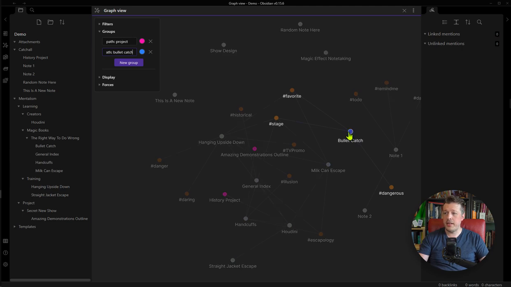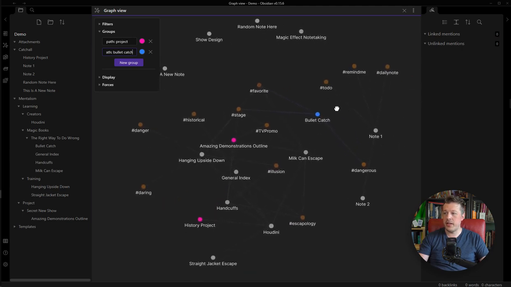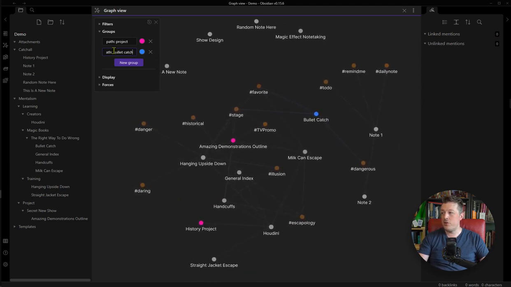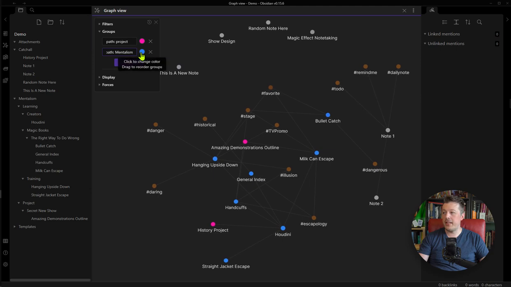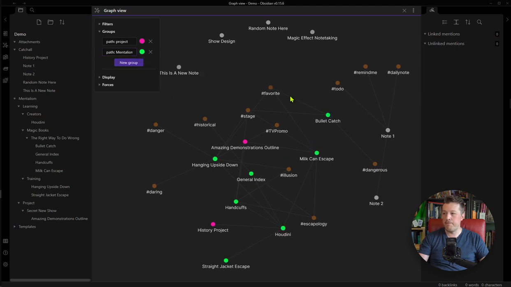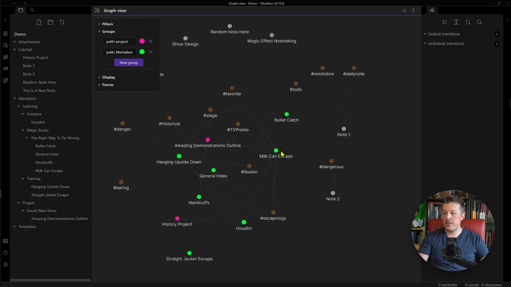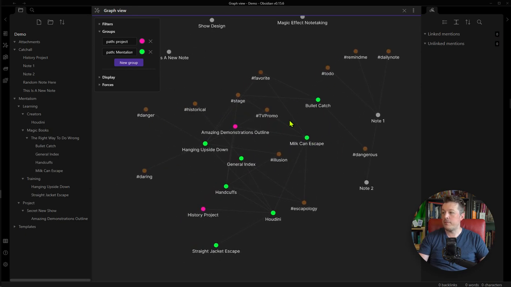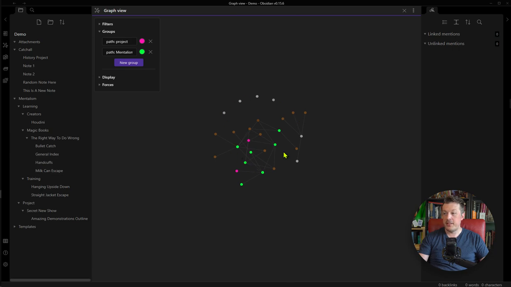There. And now this blue is showing up. But I don't get too granular with it. I actually do usually keep it pretty high level there. So let's go back to that obnoxious green. All right, so this is a super valuable way of seeing how your ideas fit together.